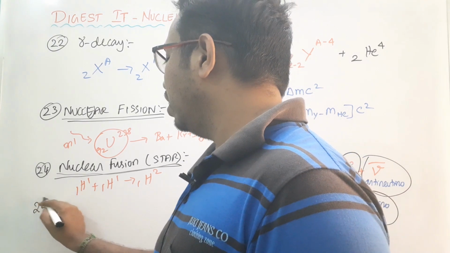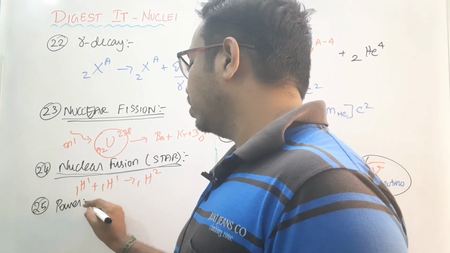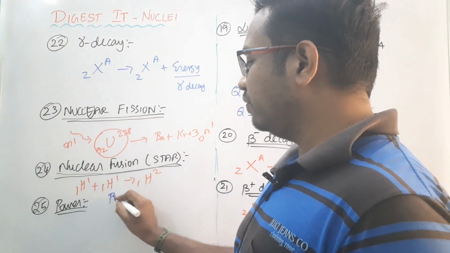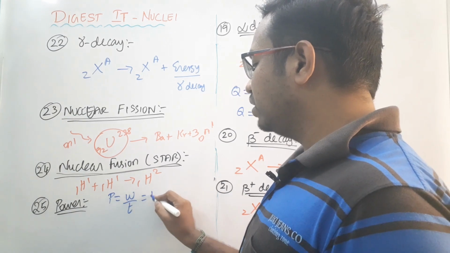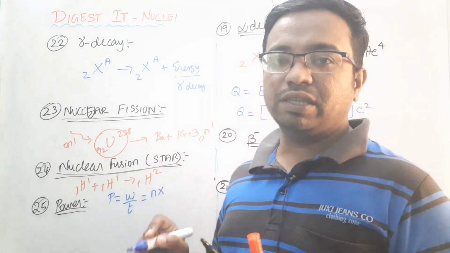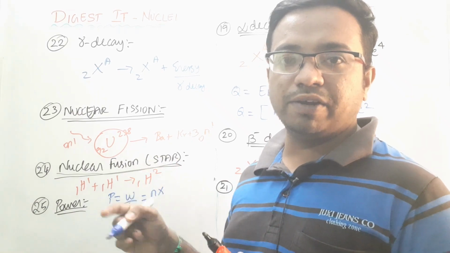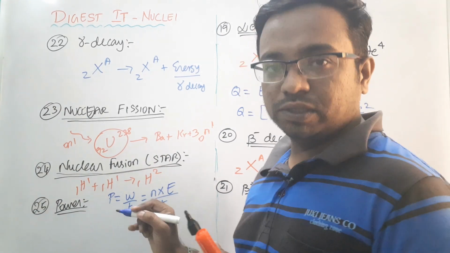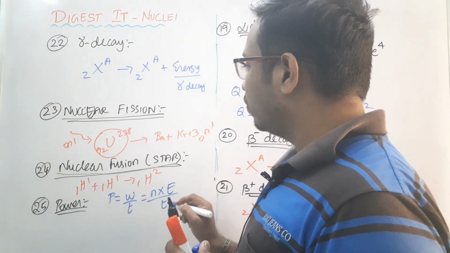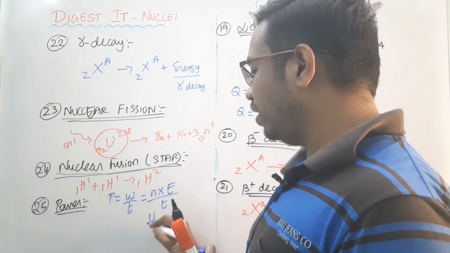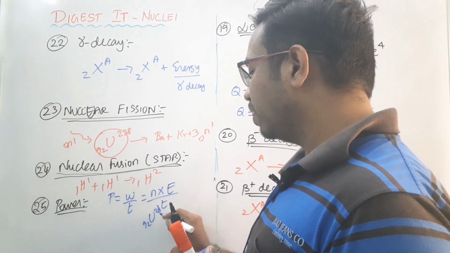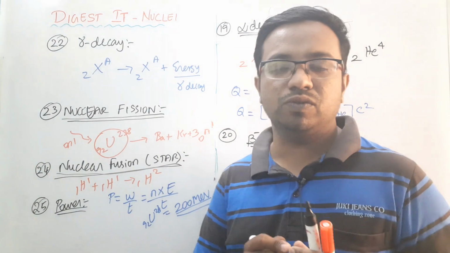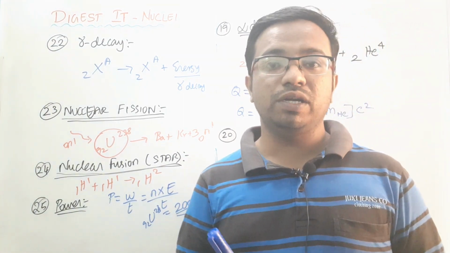So the 25th formula: if I want to calculate the power for either a fission process or a fusion process, use this formula. We know that power is equal to work done by time, or otherwise write it as N times the energy of 1 uranium, divided by time. Here N is the number of uranium atoms, or the number of the element which we took. I will tell you one important quantity, the energy of 1 uranium. Uranium 92 238, one atom will have an energy of 200 MeV. This one we will use in most of the calculations. One uranium atom will liberate energy of 200 MeV.